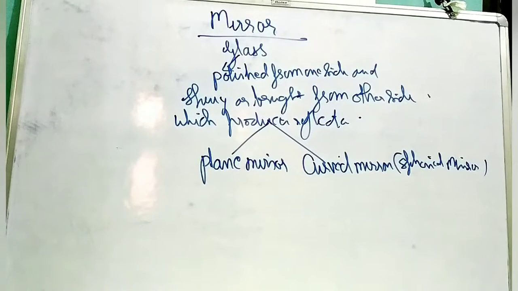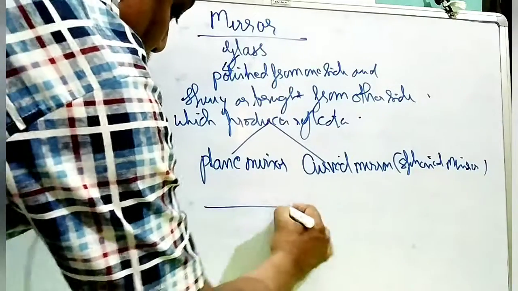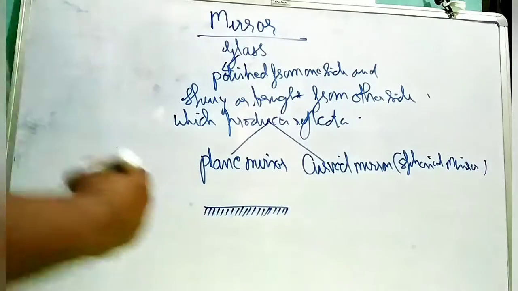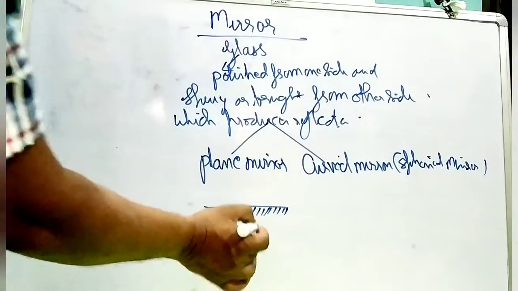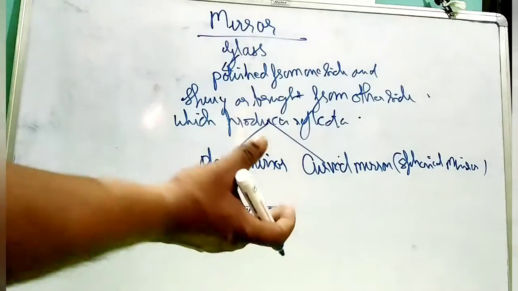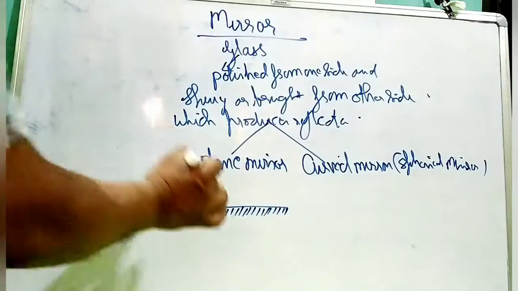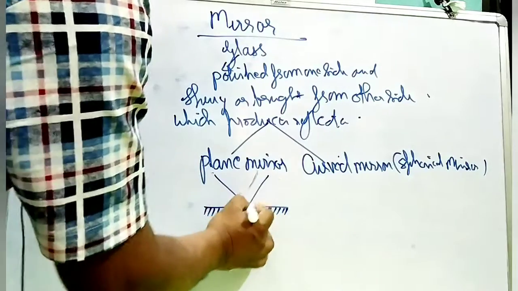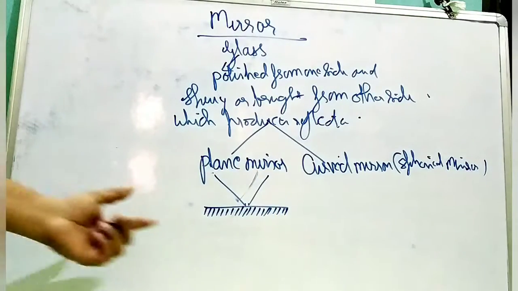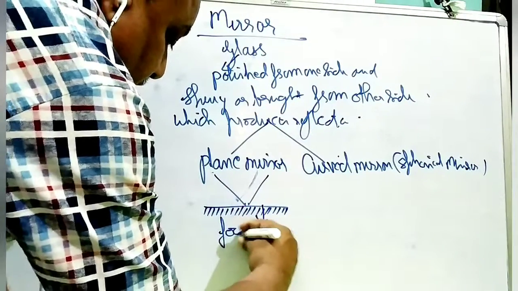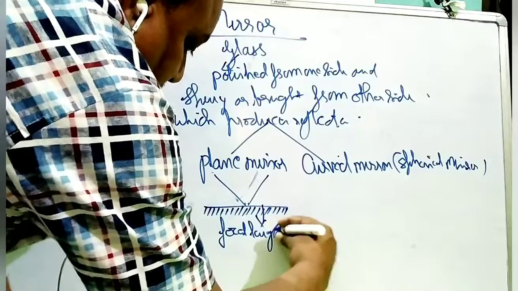It is a plain, flat glass which is polished from one side and has a shiny surface on the other side. That is called a plane mirror. Simple. Its focal length is infinite.